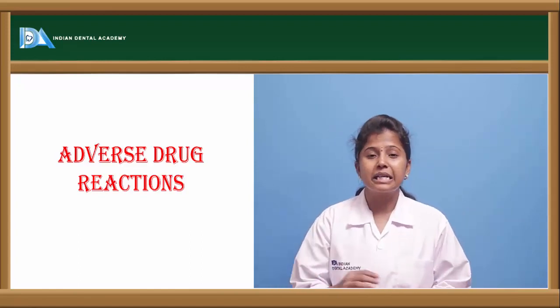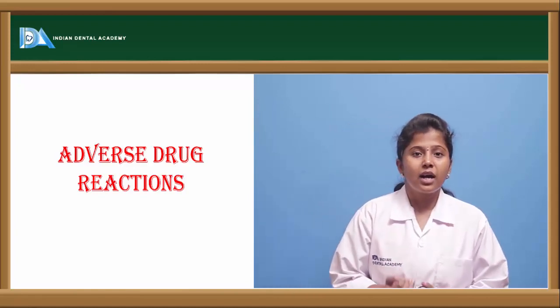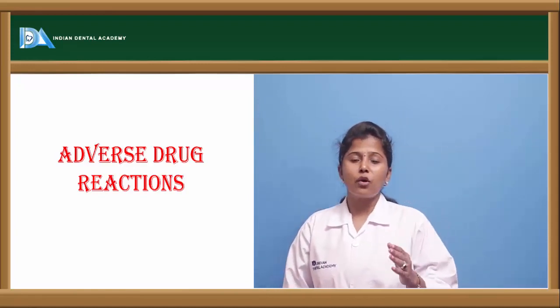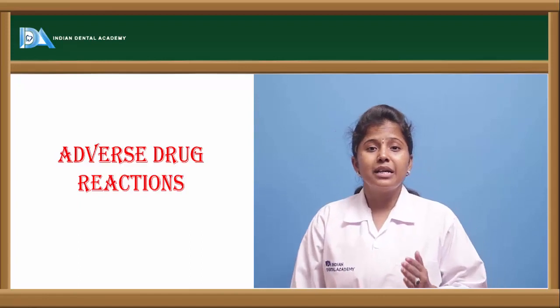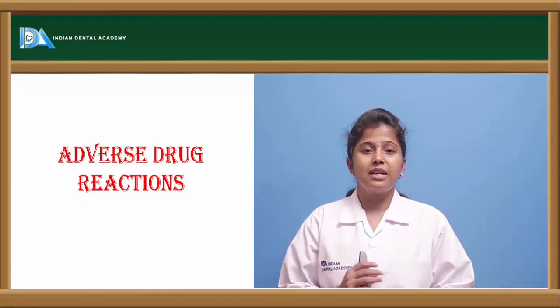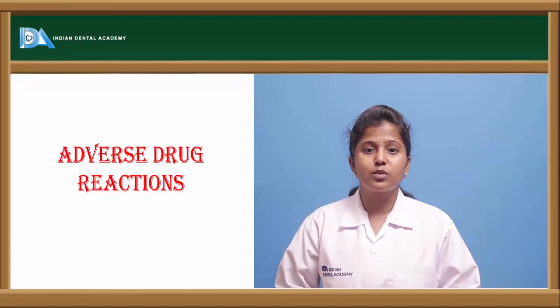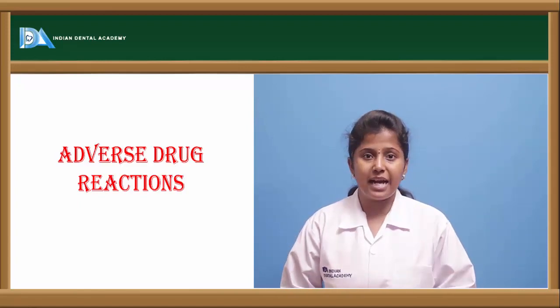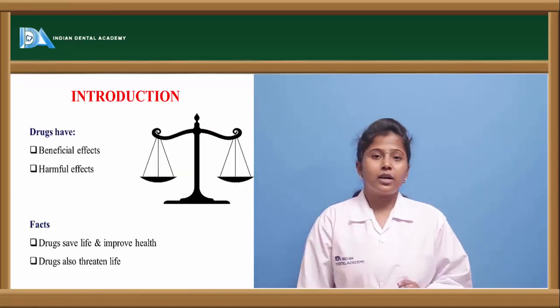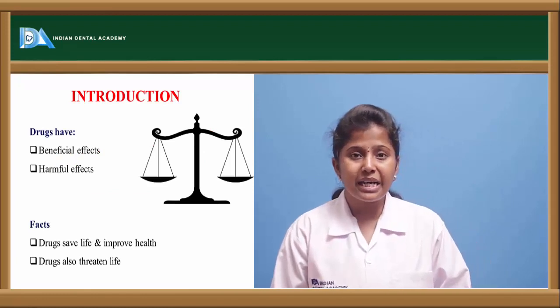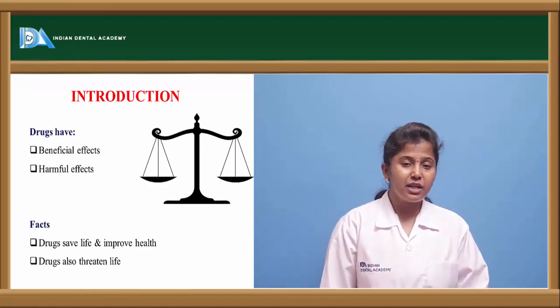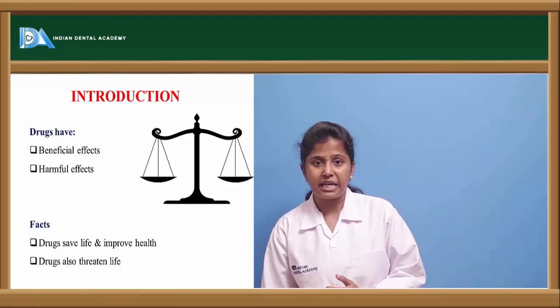So this drug may interact with the excipient. So there are various kinds of drug interactions, and because of all these interactions, there will be severe consequences. In the sense, there may be severe side effects, which are called adverse drug reactions. The drug which we are taking will have beneficial effects, and at the same time it will have side effects also.